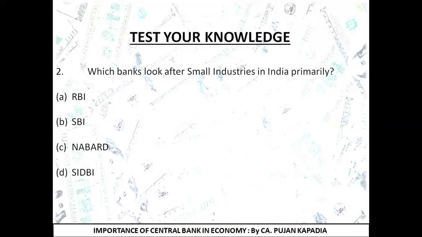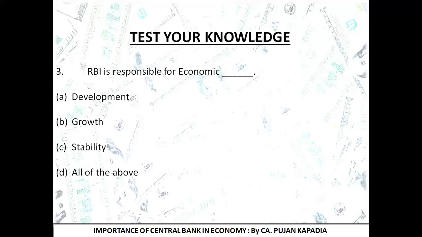Second question was, which bank looks after the small industries in India primarily? Correct answer is SIDB, that is option D, Small Industries Development Bank of India. And the third question was, RBI is responsible for economic... Answer is option D, all of this, because it is responsible for the development, growth, and stability.